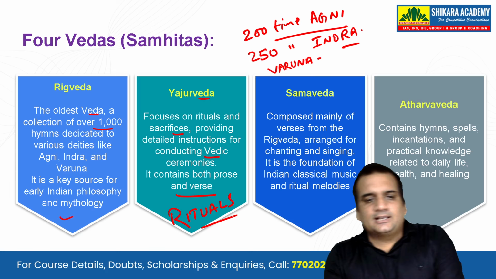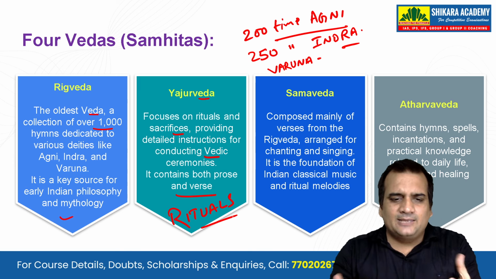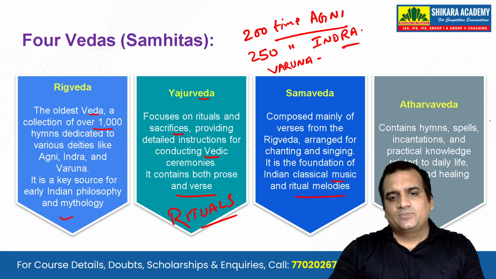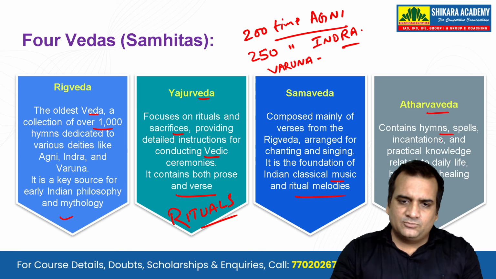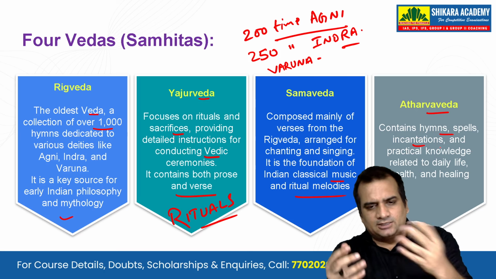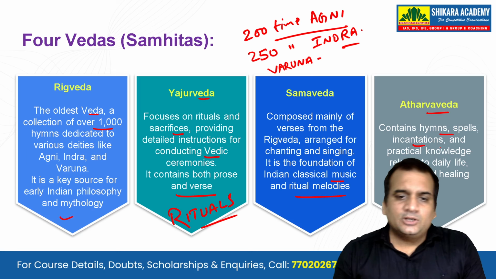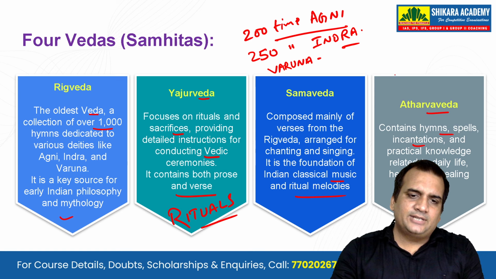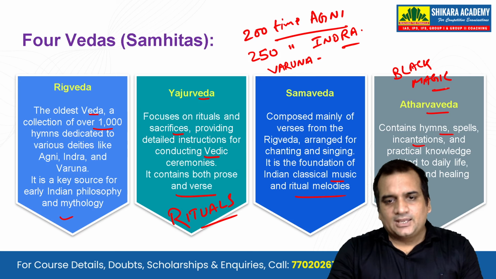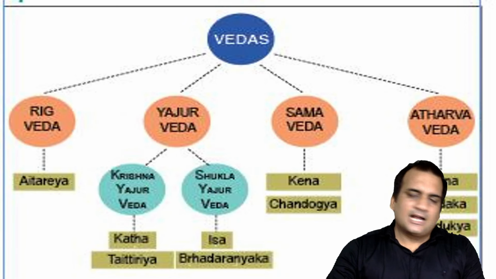Next, the Sam Veda, composed mainly of verses from the Rig Veda, arranged in such a way that you can chant them while singing. It is the foundation of Indian classical music and also the ritual melodies. And the last one is the Atharva Veda, which contains hymns, spells, incantations and practical knowledge related to daily life, health and healing. The Upaveda will be like Ayurveda, for example. So that totally talks about health and healing. Many individuals think that it was also a book of black magic, but that's not the reality. Some parts of the original Atharva Veda are even lost, so we can't be very sure about it.